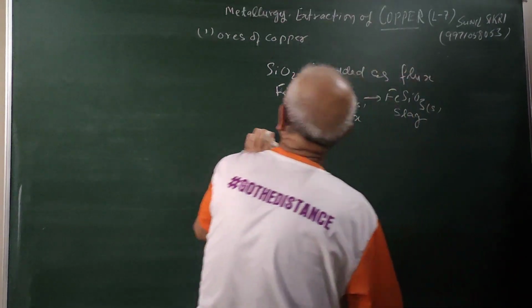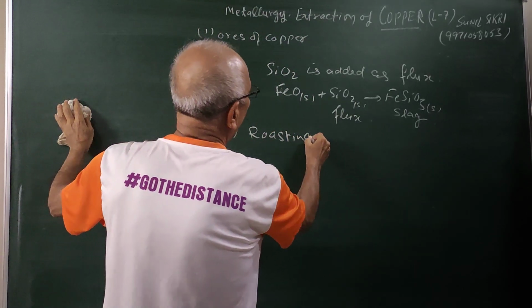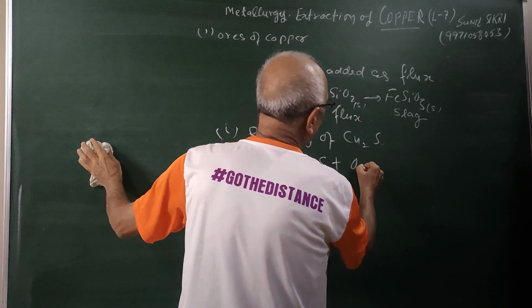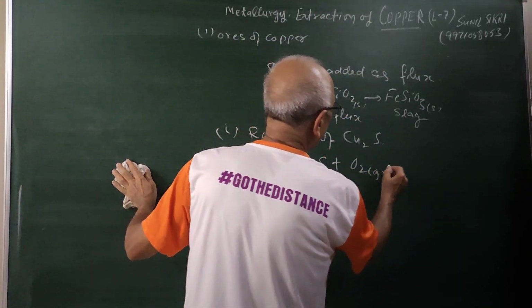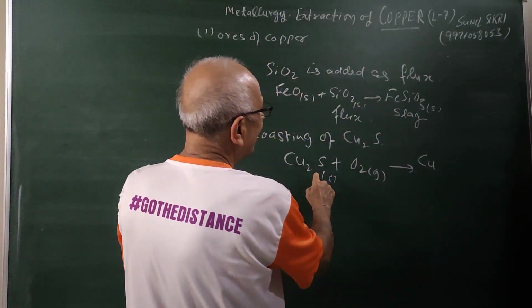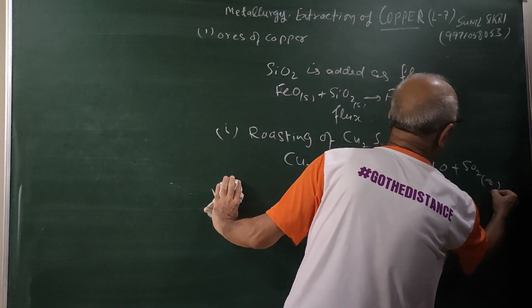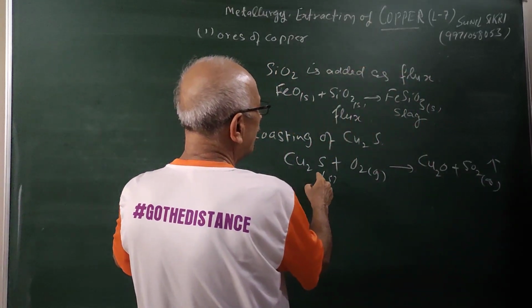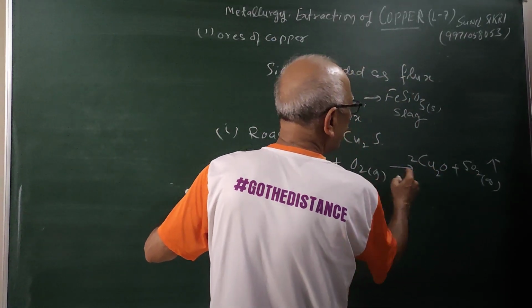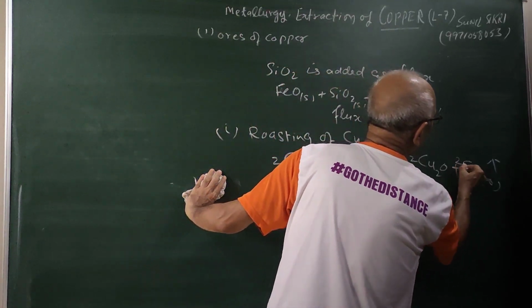Let us see what is happening to the sulfide ore. If I am doing the roasting of Cu2S, then what will happen, students? Cu2S will react with oxygen gas, and you will get Cu2O and sulfur dioxide gas. If I write 2 Cu2S plus 3 O2 gives 2 Cu2O plus 2 SO2.